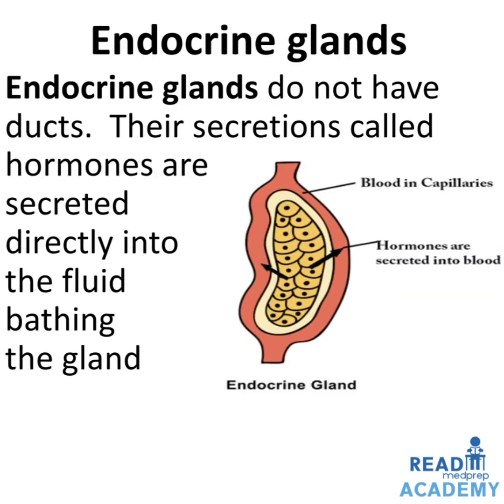Endocrine glands do not have ducts. Their secretions, called hormones, are secreted directly into the fluid bathing the gland. On the right side you can see a group of cells present around the blood vessels, and these secrete a substance called the hormone, which is released into the blood.